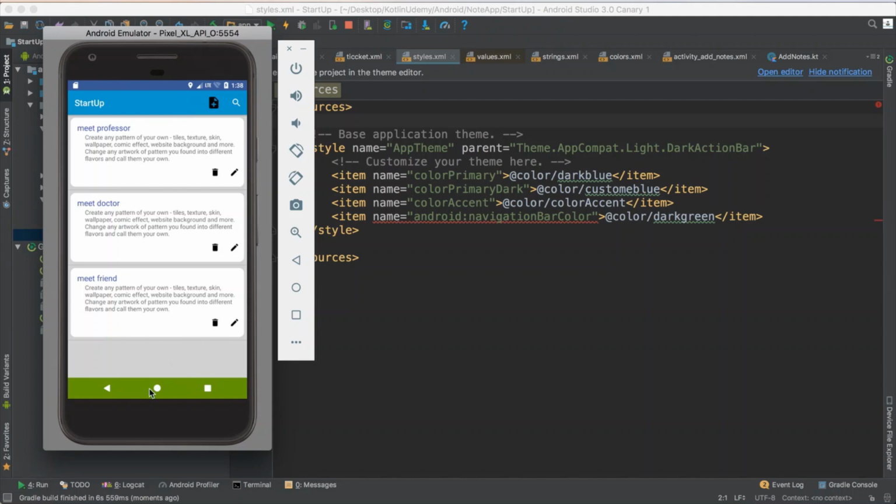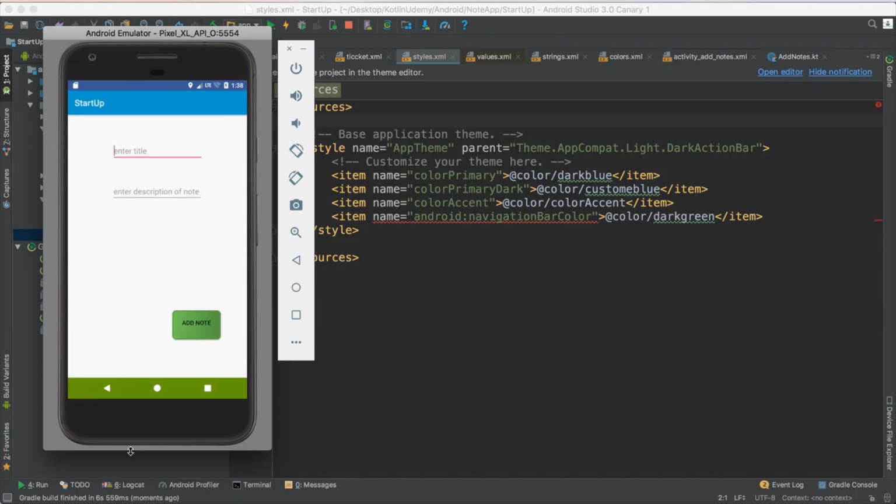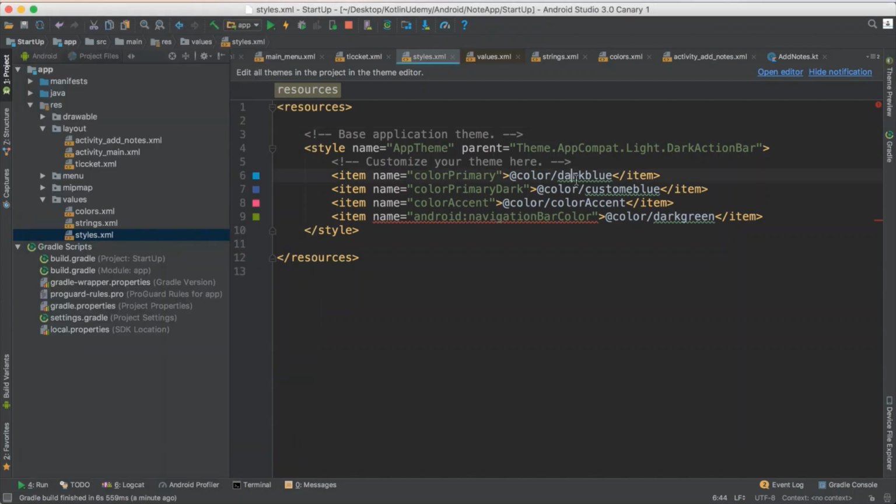I want to make them all the same color, so my application looks professional. So what do you think? Which color is best? That one or this one? See, it sounds good. I think using a green will be nice, but I like that one. So let me use custom blue. So everything custom blue. Hopefully now it will work.